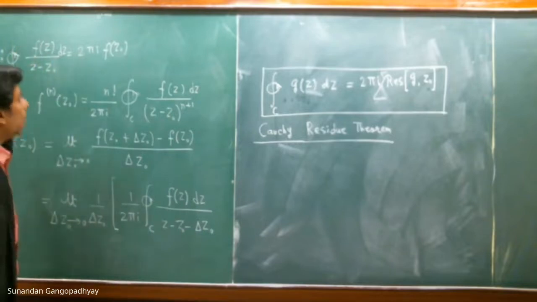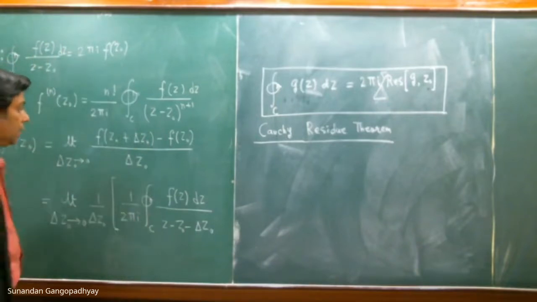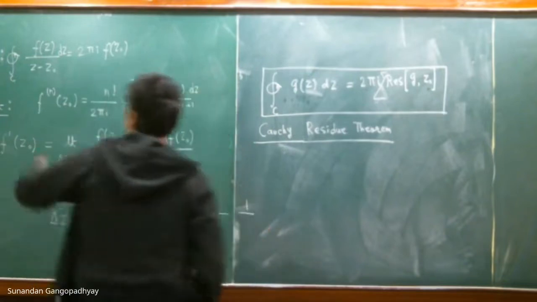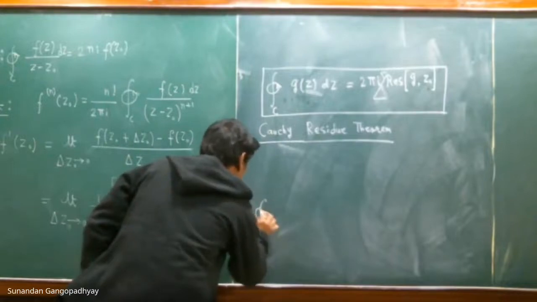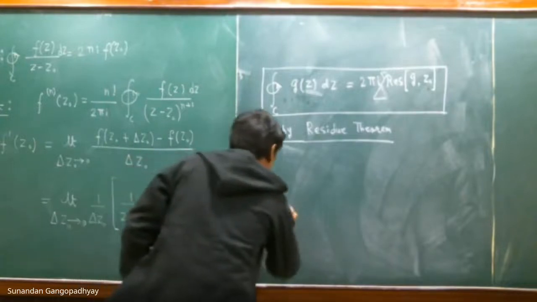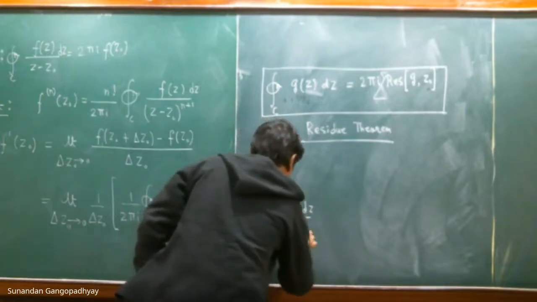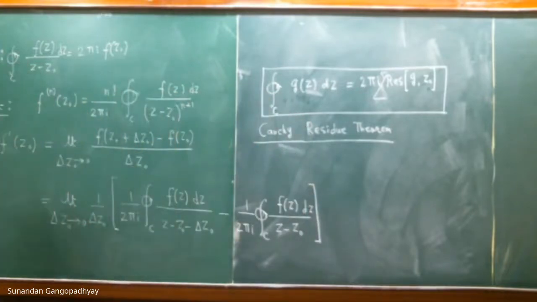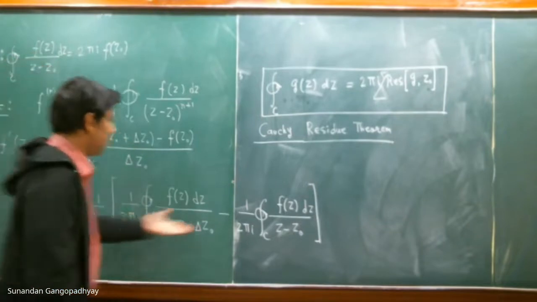So I have written this part using the theorem as a contour integral. Minus, once again, f of z naught can be very simply written as 1 by 2 pi i times the contour integral of f(z) dz by (z minus z naught). So I have replaced both factors using this theorem as contour integrals.